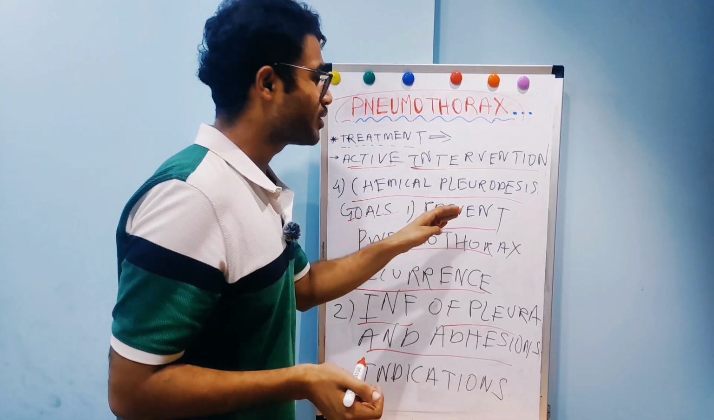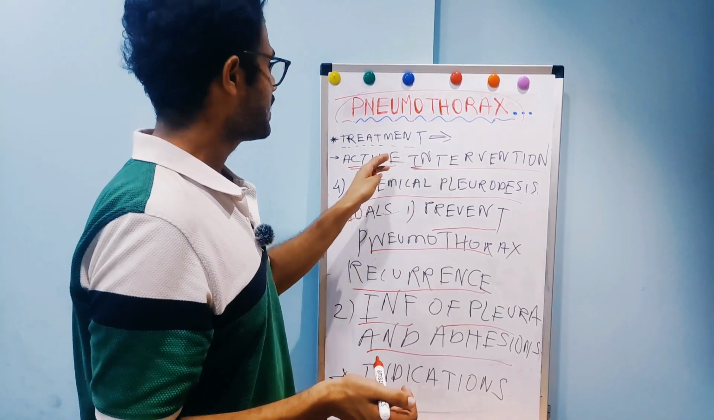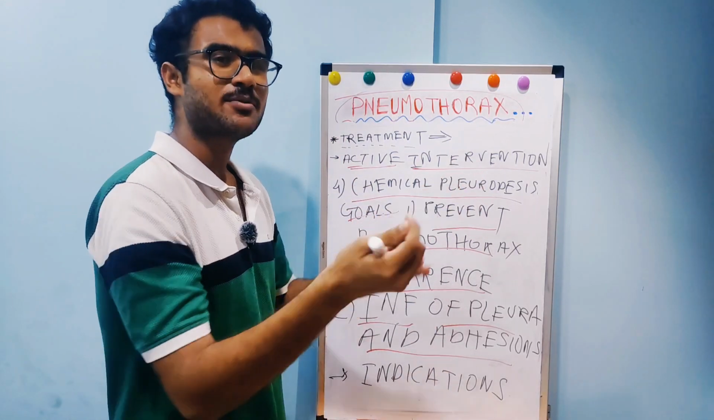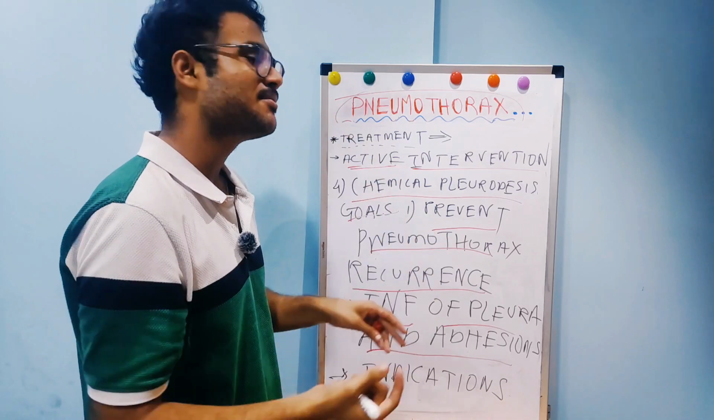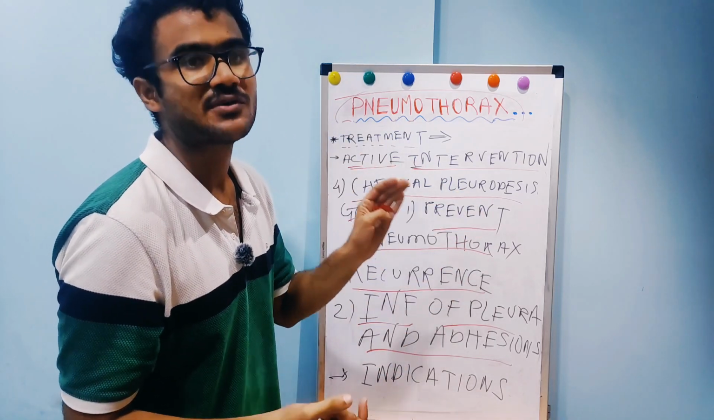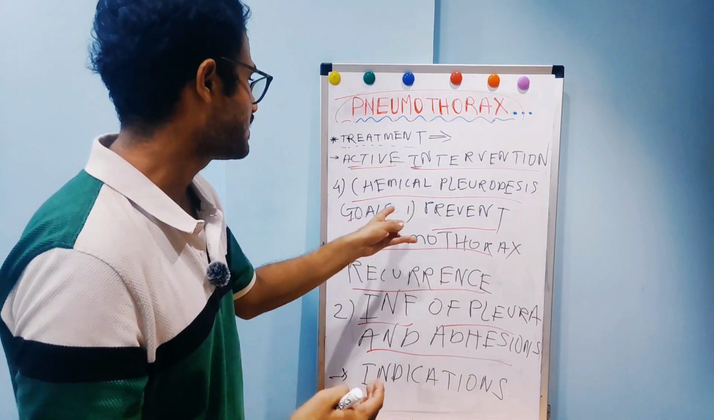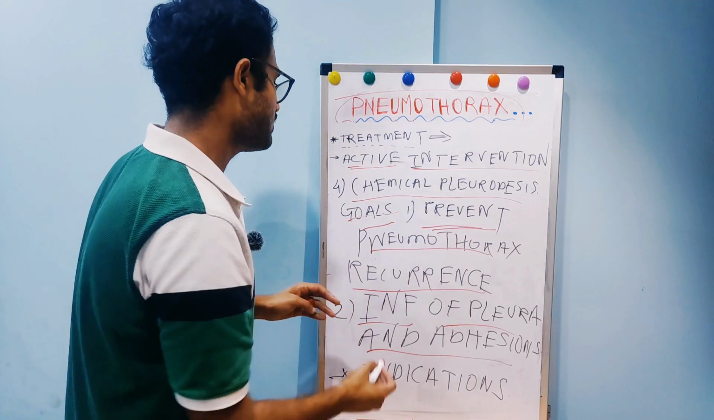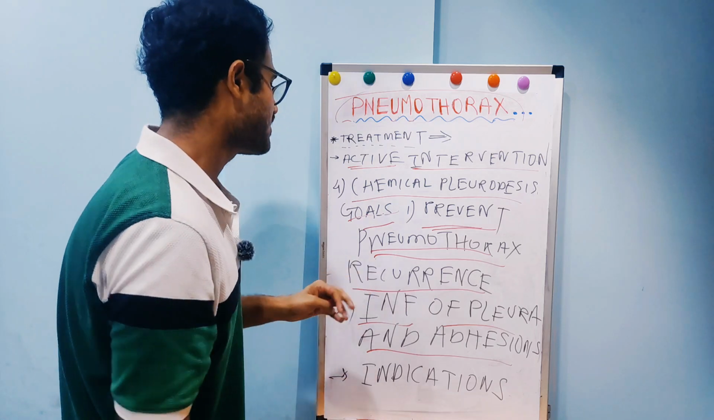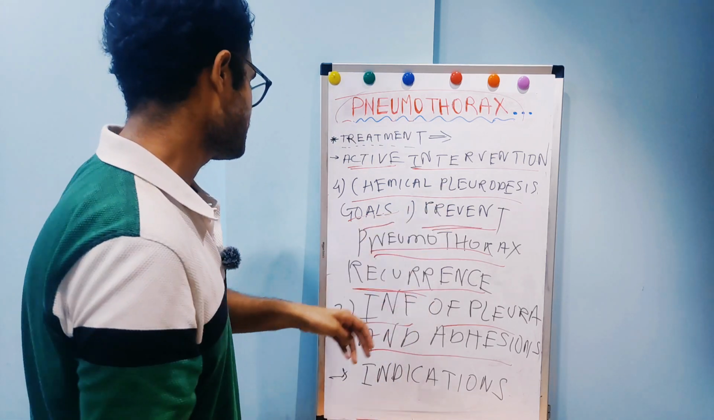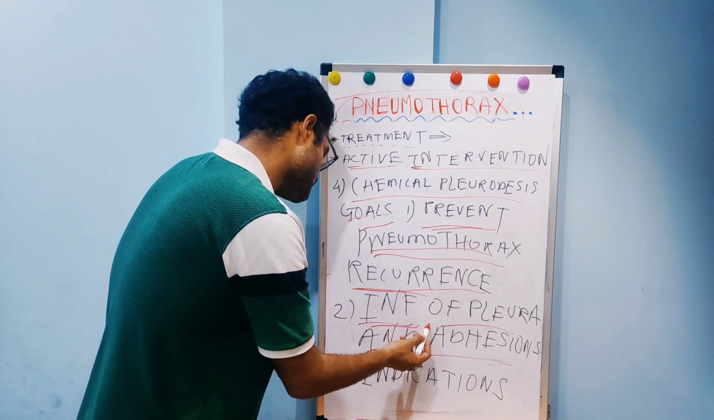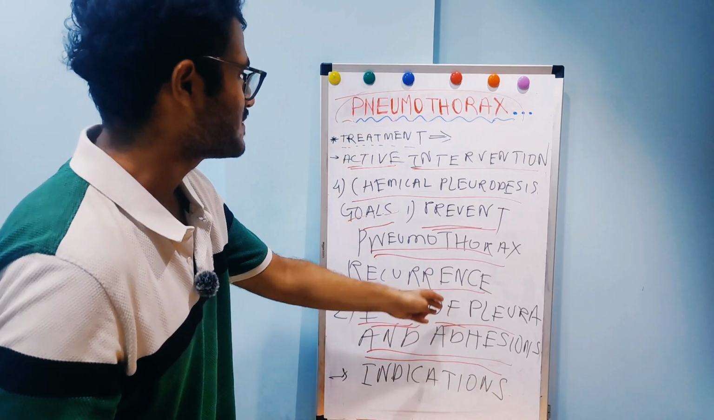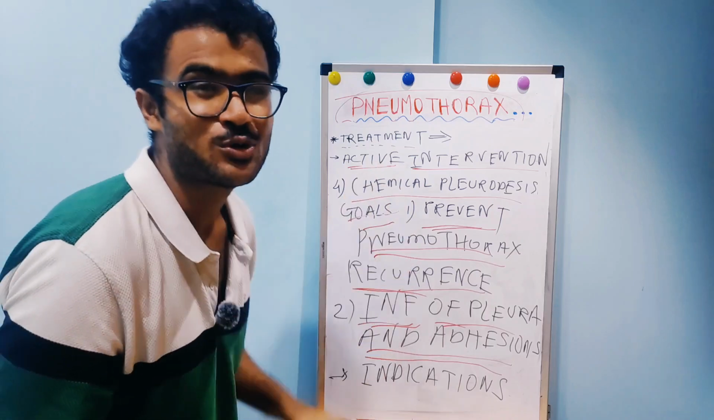Now I would be talking about chemical pleurodesis, that is the fourth part of active intervention. So basically pleurodesis means we obliterate the pleural cavity by forming adhesions between the chest wall and the pleural cavity. So basically this is chemical pleurodesis. Now the goal is to prevent pneumothorax recurrence. To prevent the recurrence of pneumothorax, we do pleurodesis, and second is to produce inflammation of pleura and adhesions. Basically this is about goals of chemical pleurodesis.